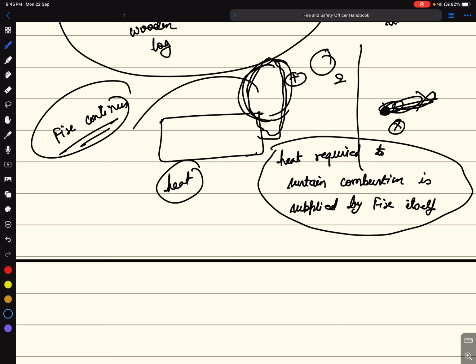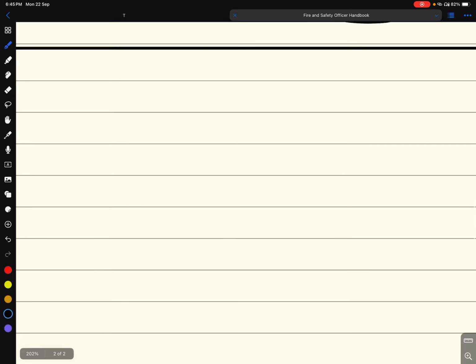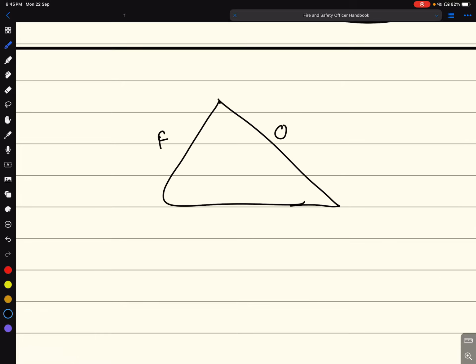This reaction is giving heat, which is continuing this reaction. So this is the triangle: fuel, oxygen, heat. Fuel mixes with oxygen and reacts to produce heat, and the excessive amount of heat is being supplied by the fire itself so that it can continue and propagate.